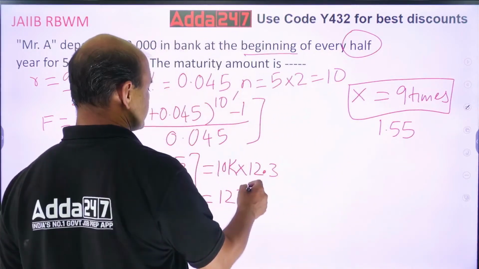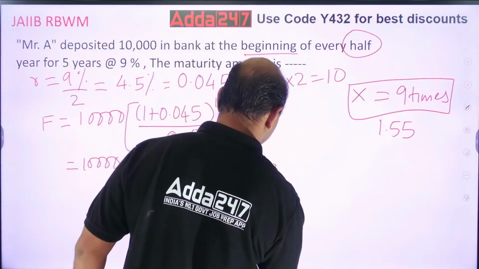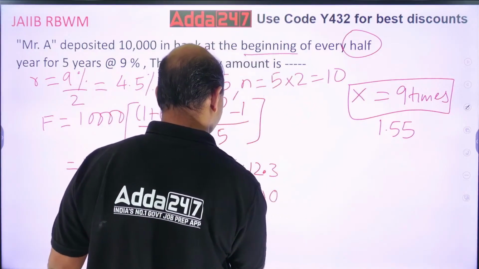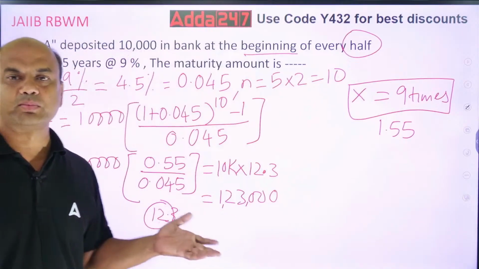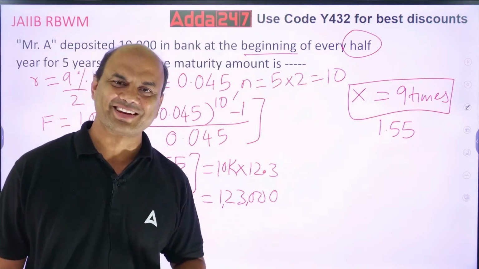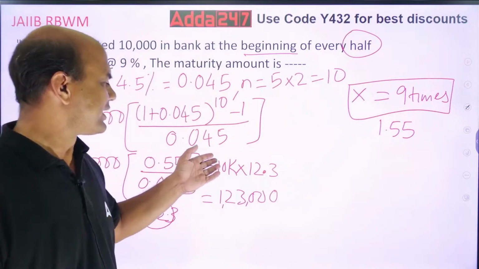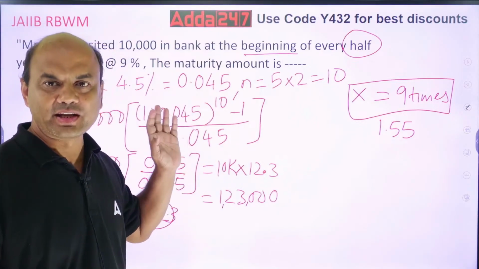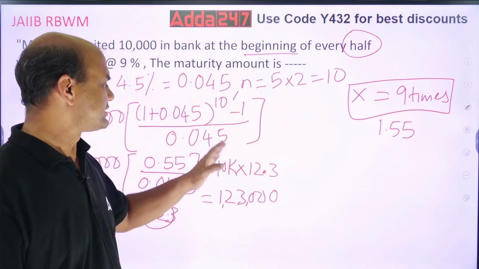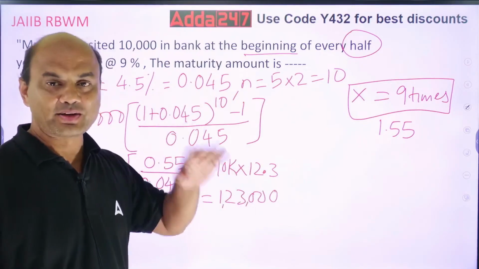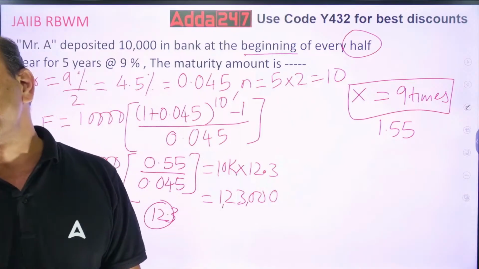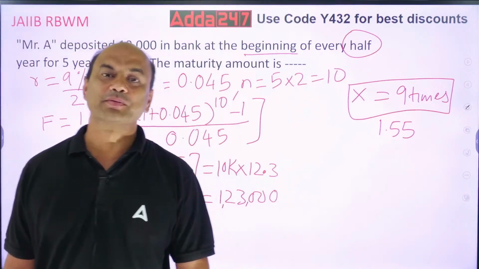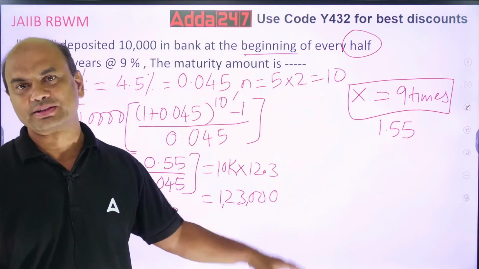So 4 zeros. 1, 2, 3 and 4. So 1,23,000. Oh, this customer will beat me if I give him 12,300, right? 10,000 I am investing every half year and this is 12.3. So multiply it, you will get 1,23,000, not 12,300. Okay? So I will be getting 1,23,000.